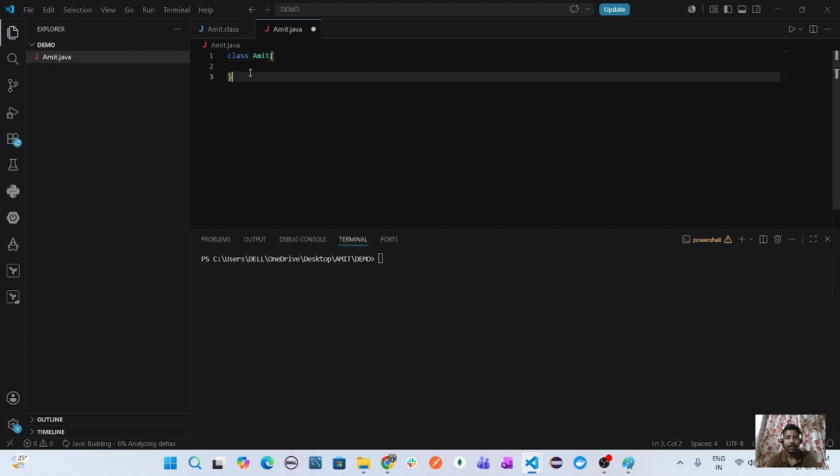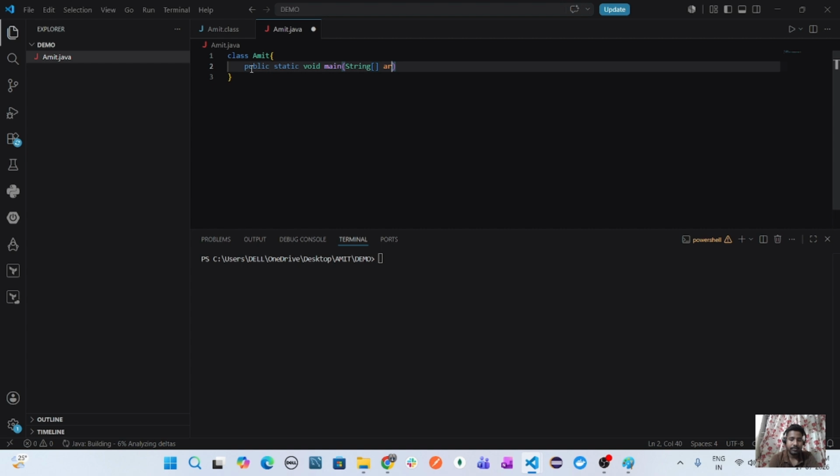And to execute a program, we need a main method. And there is System.out.println, which will give you the output, simple output. I'll just show you.